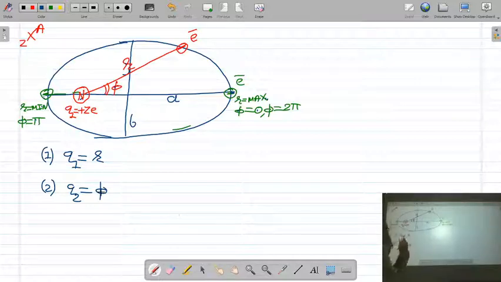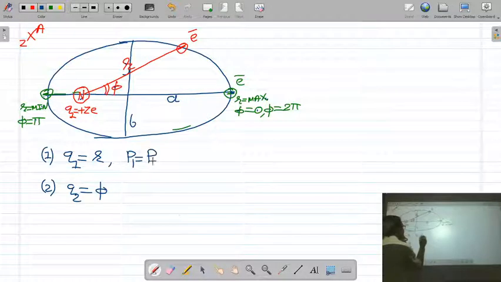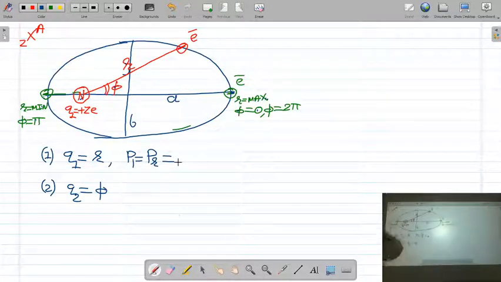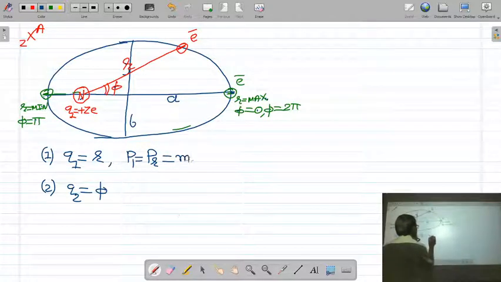Now, corresponding to our coordinate, the momentum of the electron will be pr. What is the momentum of electron? That is mass into velocity, where m is the mass of the electron and v is the velocity of the electron.